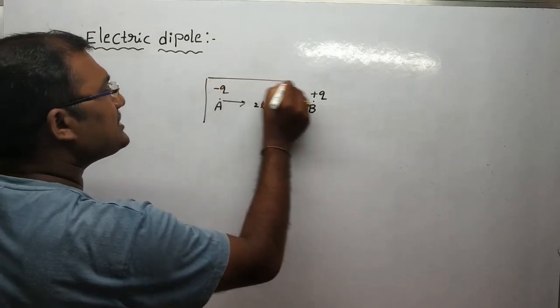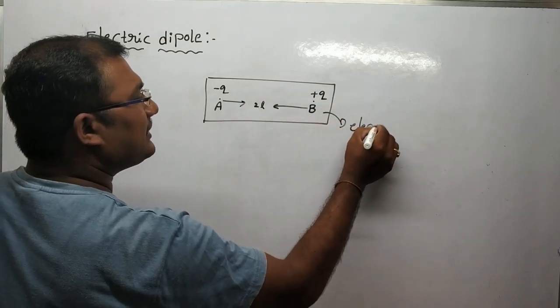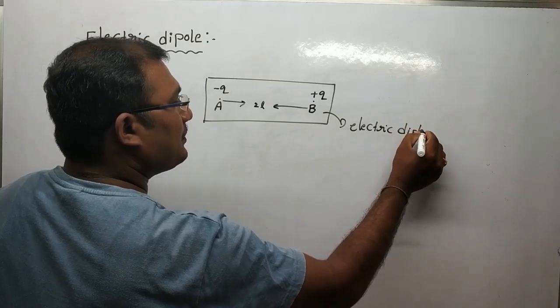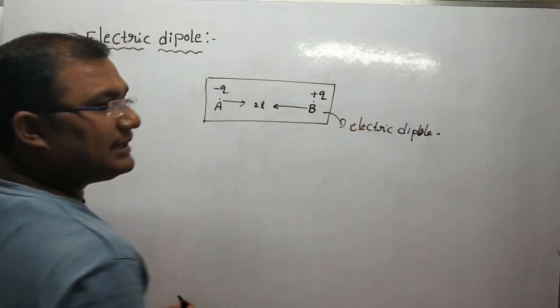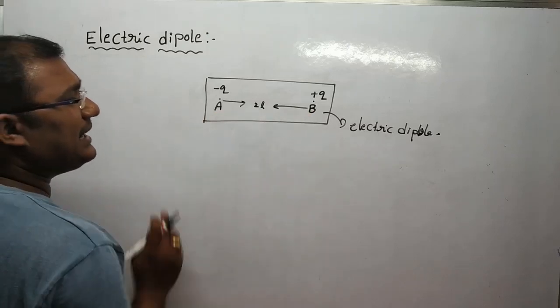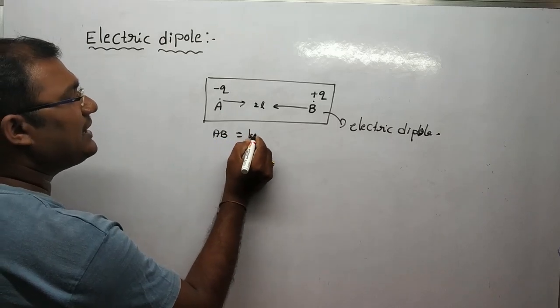Such a combination of two charges is called an electric dipole. The distance AB is called the length of the dipole.